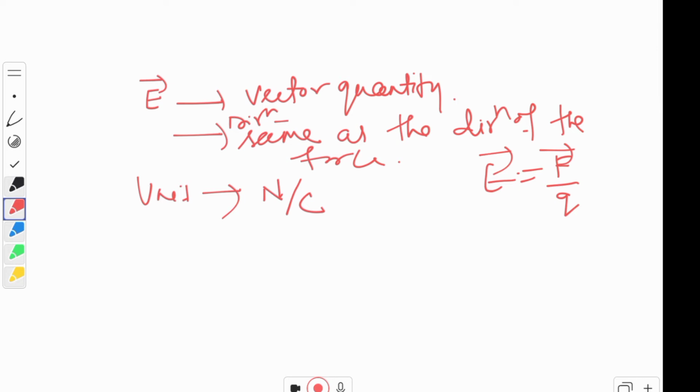One more thing, children. Usually, we always consider this test charge to be positive. Clear? All about the electric field now? I think the idea is clear: what is electric field? You are getting that picturization of what is electric field. Now let us discuss the electric field intensity.